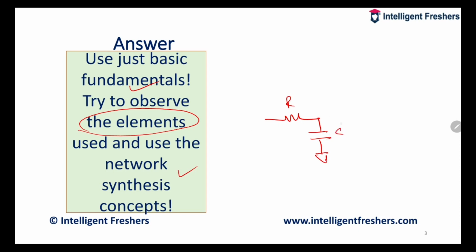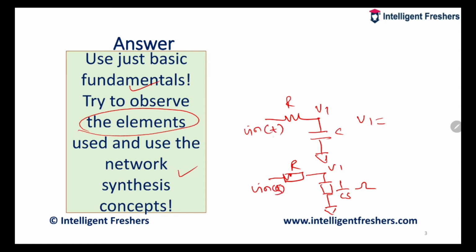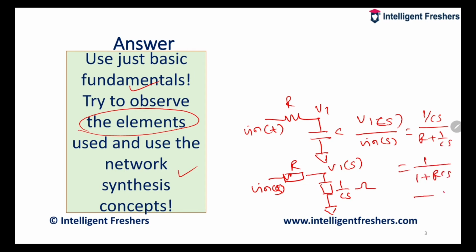So I know that I have this kind of RC circuit, a first order RC circuit. If I apply Vin here, V1 is equal to, in transform, impedance R and 1 upon CS ohm, V1 of S divided by Vin of S. The transfer function is 1 upon CS divided by R plus 1 upon CS, which is 1 upon 1 plus RCS.